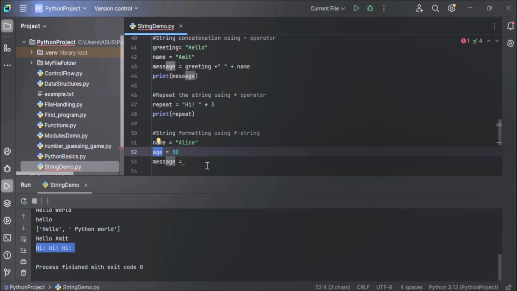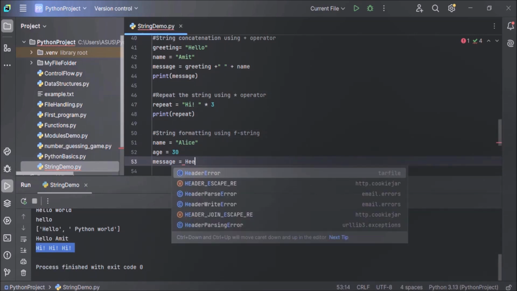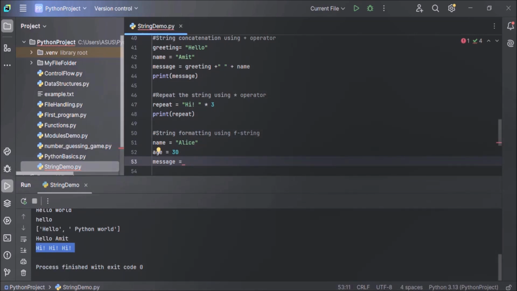Now how to do that? We will format this string using f-string. How to format? Let's see. This string will start with F, character F, and in double quotes, your string will come. So this F you have to remember, this is mandatory for f-string. You have to write this F character at the beginning of the string. F, and then your string will come here.